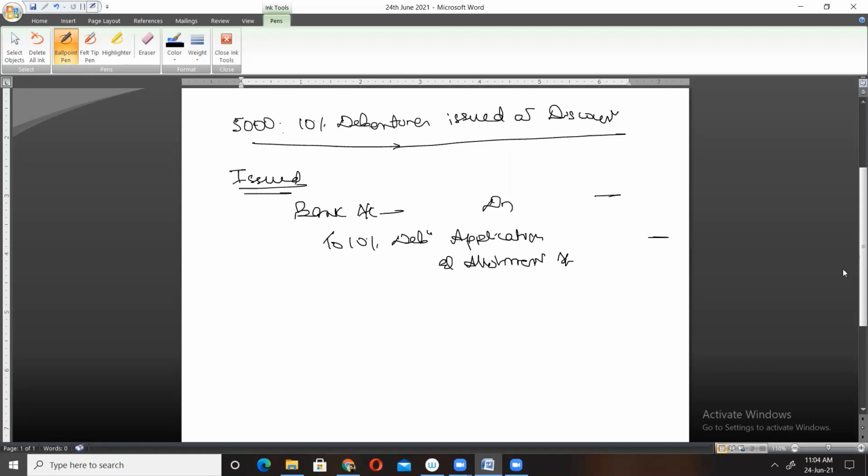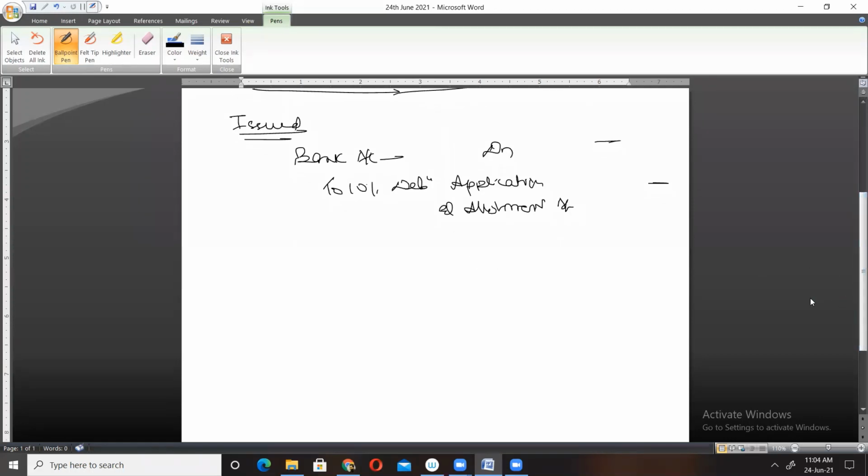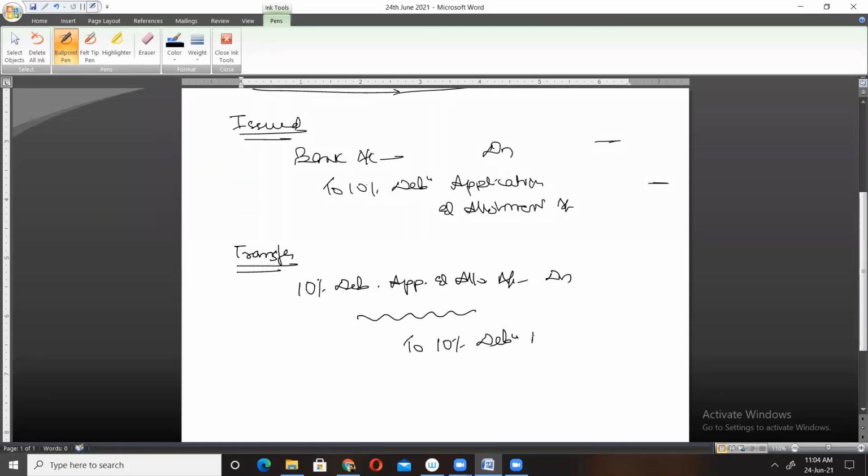Then we have another entry for transferring this amount to the debenture account: 10% debenture application and allotment account debit to 10% debenture account.